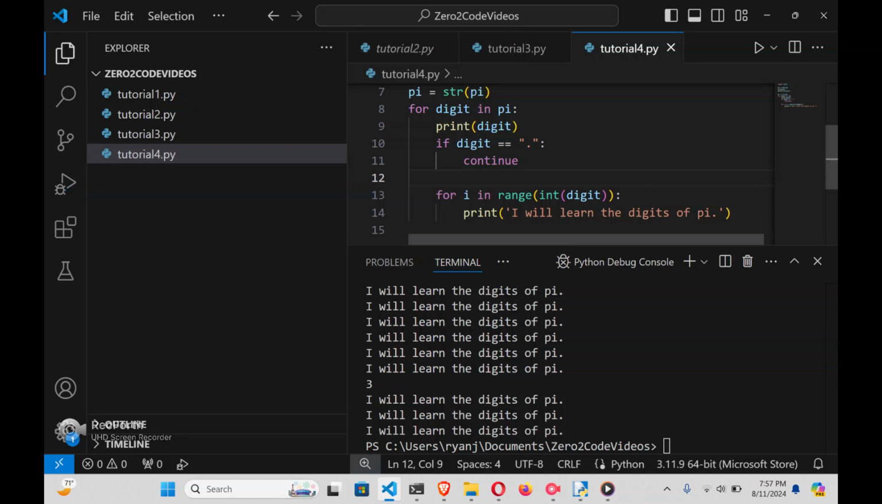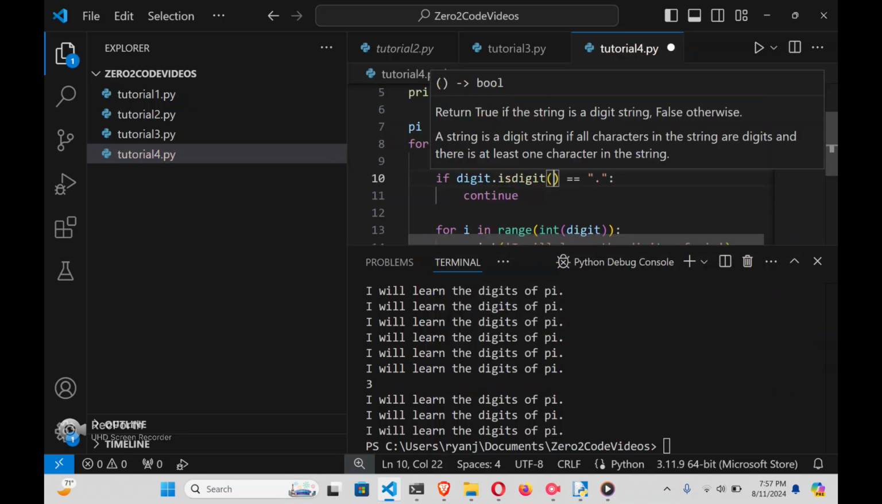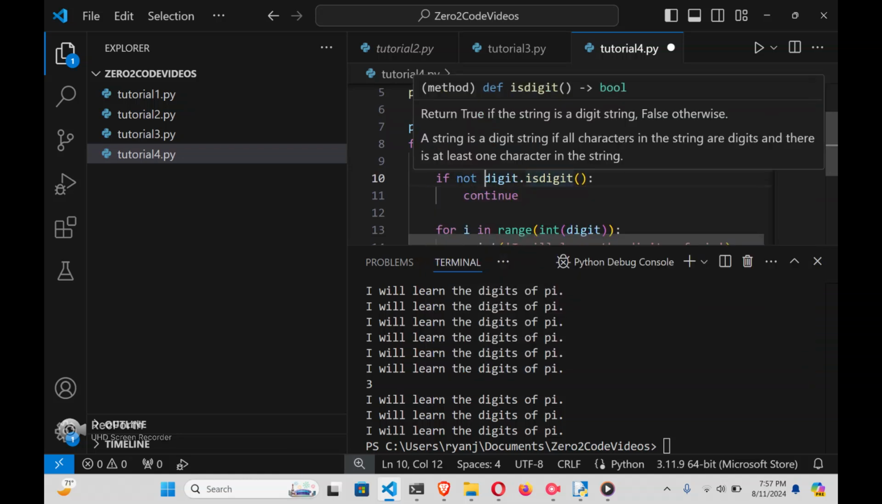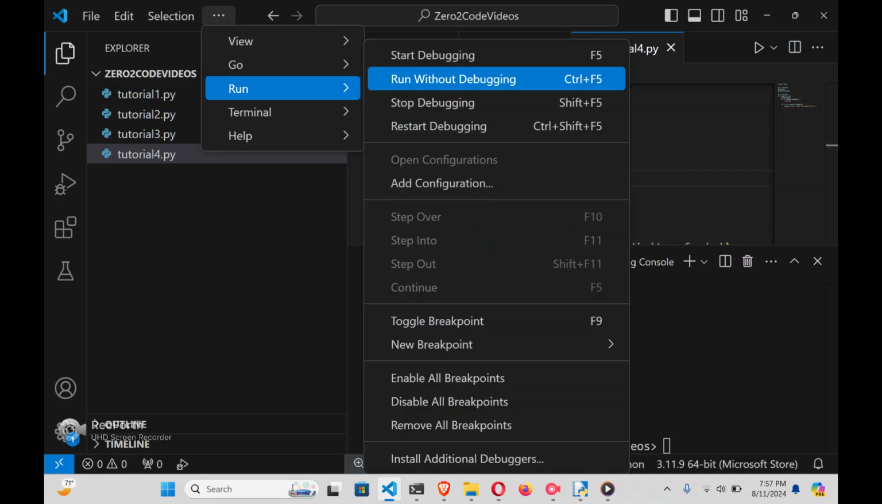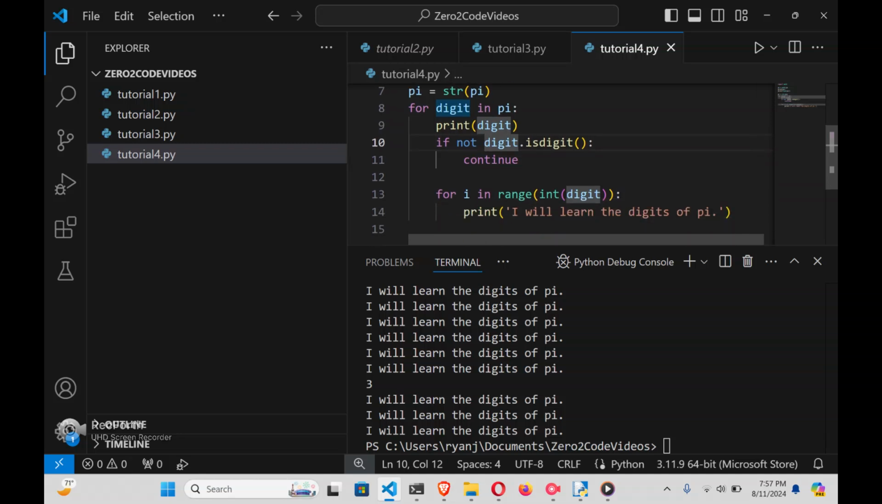A third different way we could do this is, instead of saying if digit equals dot, we can use the string method isdigit. And so we'll say if not digit.isdigit, we will continue. Kind of confusing, admittedly. So this not is the same thing as not equal to, basically.